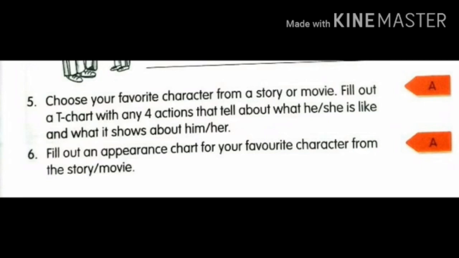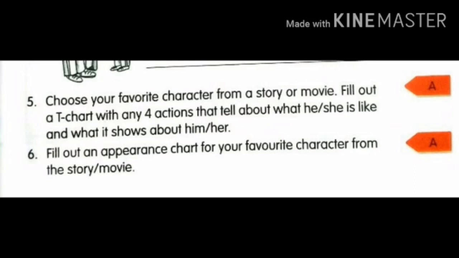Now see your sixth question. Fill out an appearance chart for your favorite character from the story or movie. So here we are doing the appearance chart. The action chart is regarding the actions. Here, according to her personality, her hair, eyes, nose and everything, we are going to explain the dress or the hair and the eyes. That means we are just explaining the appearance, how they are looking. Basing on that, we can write whether they are short, tall, fat, thin, having curly hair or something like that. You just explain only the appearance of that character from the story or movie.